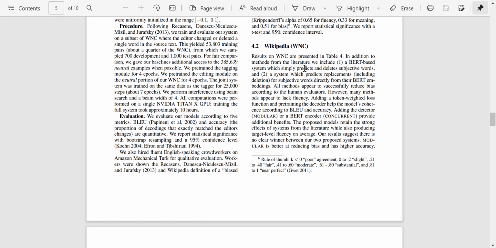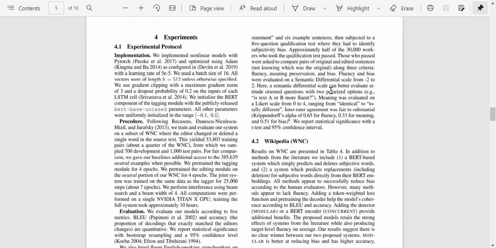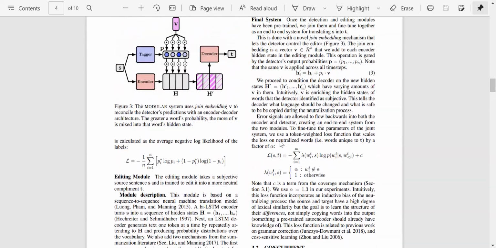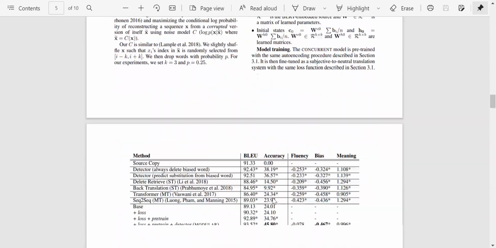So a BERT-based system and a subsystem which predicts replacement, including deletion, for a subjective word directly from the BERT embedding. All methods appear to successfully reduce bias. However, many methods appear to lack fluency, so the output sentence has less fluency. However, the method adding a token weighted loss function and pre-training the decoder helps the model coherence according to BLEU and accuracy. So this token weighted loss, where we were adding this alpha term, is actually helping the model.